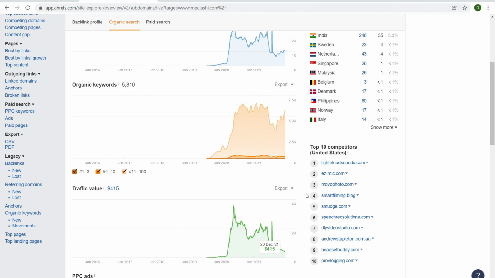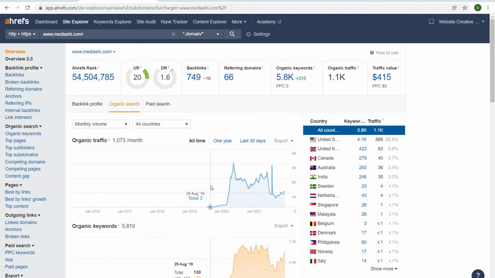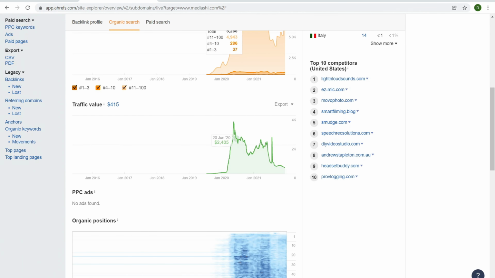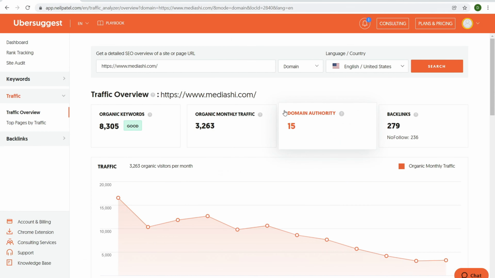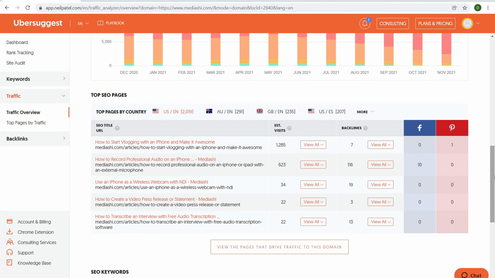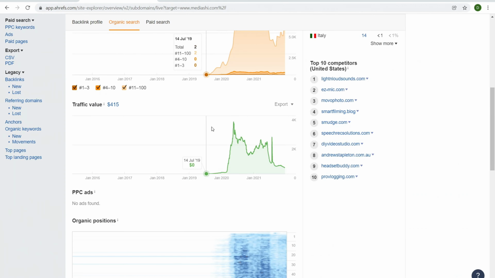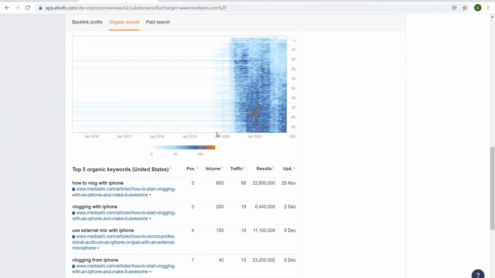And then estimated competitors. So the overview on Ahrefs is comprehensive, the country, etc. It's really helpful. Now over here with Ubersuggest, it's just not as detailed. So we have organic keywords, monthly traffic, domain authority, backlinks. We come down here and it shows us our top pages. So the top page is how to start vlogging with an iPhone, and then Mediashi or whatever it's called. So it doesn't give us necessarily the top page right there.